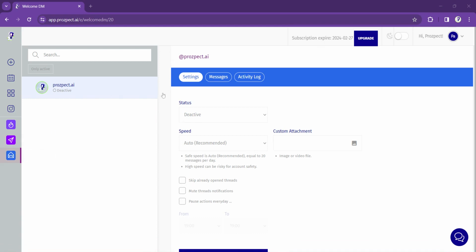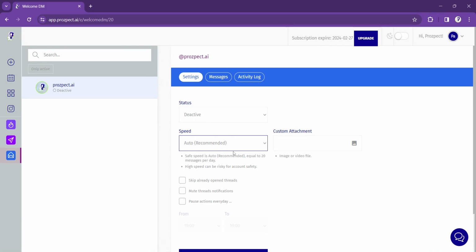So what you want to do is click here, okay, and leave this deactivated for now. The speed, guys: you can decide how many DMs you want to do per day. Again, use the same criteria I mentioned before in the settings. If you have a brand new account, you don't want to be DMing 100 people. So for 6 months and less, I would stay at around 20 messages per day, or just leave it as auto, which is the recommended setting.